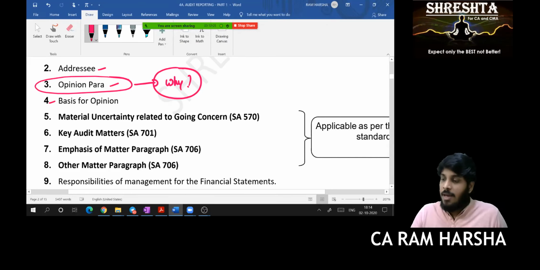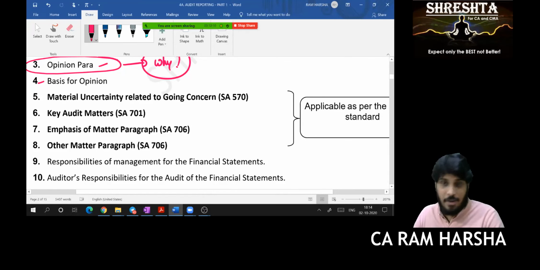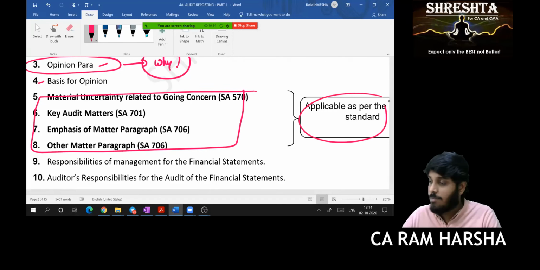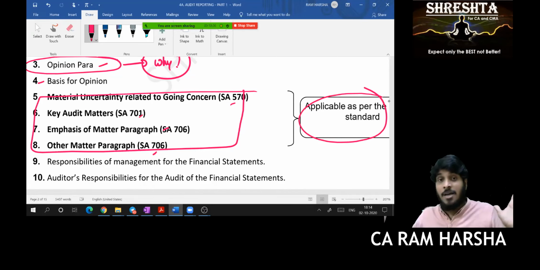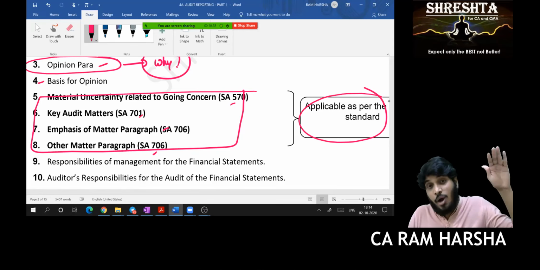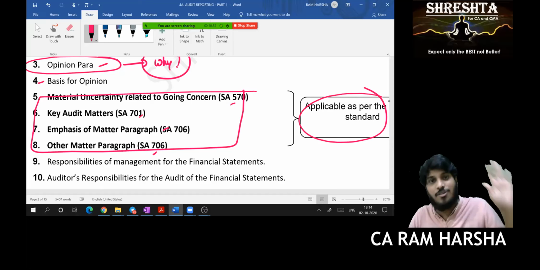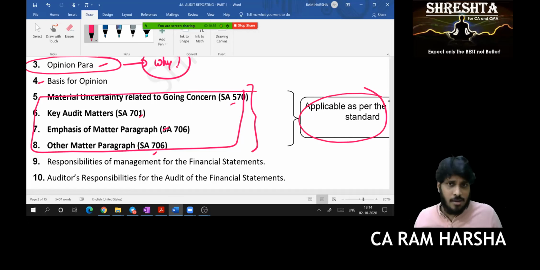Basis for opinion, material uncertainty related to going concern, key audit matter, emphasis of matter, other matter. These 4 points I have highlighted in bold letters, and I told you they are applicable as per respective standards. If you see SA 700 as per the study material, you don't find these 4 lines. You find a standard audit report format. But what is the consolidated main audit report format, inclusive of all possible elements together? This is a format. If these points are applicable, keep them. If not applicable, you don't need to keep them.